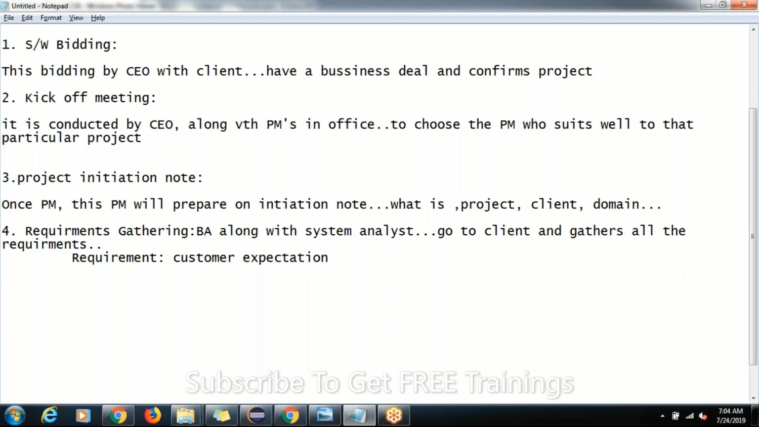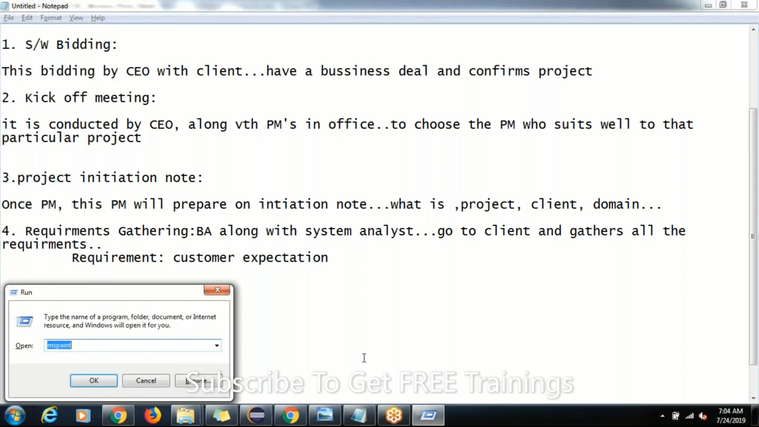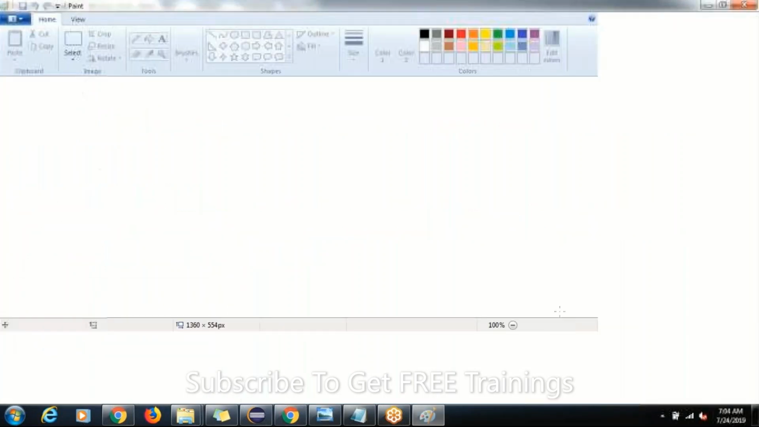In the same way, the client will also have his own requirements to develop the application. Those requirements will be gathered by the business analyst in your office. See, in the IT sector, the client will have his own requirements to develop the application, so our BA will collect all the requirements from that client. I'll show you one little diagram, and you'll understand clearly.